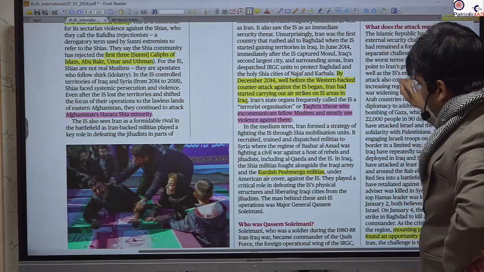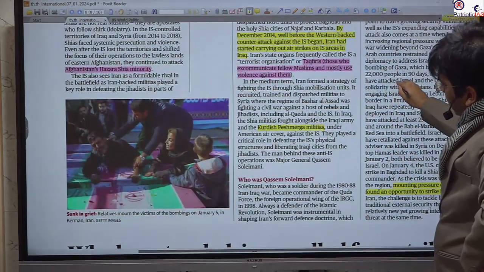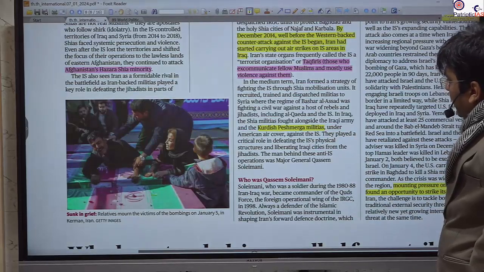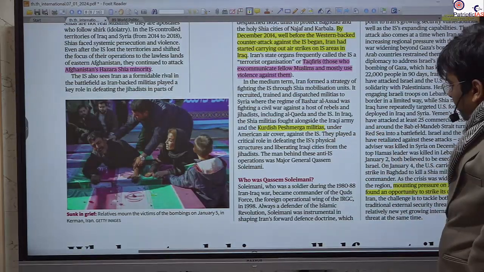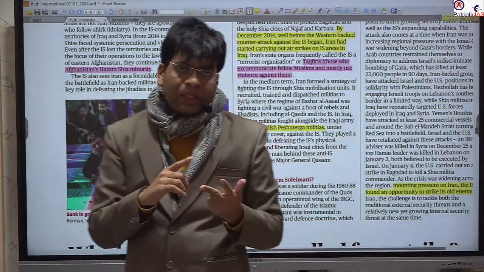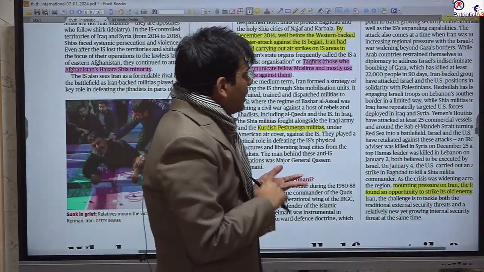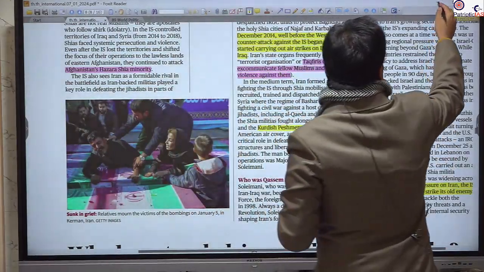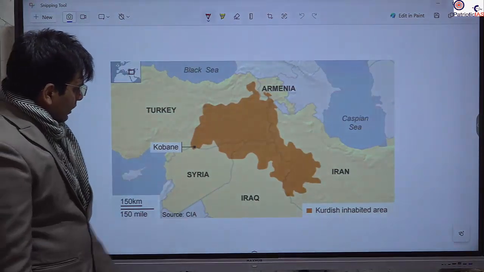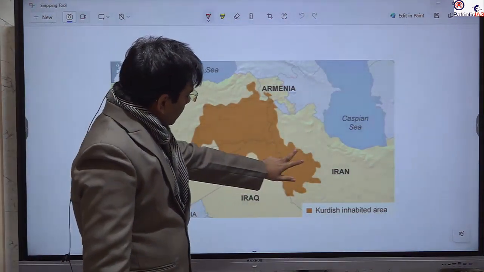This word is important. You should also know where the Kurdish Peshmerga militia and this community belong. This particular community belongs to the border area of Iran, Turkey, Iraq and Syria. Let me show you so it will be clear. This is the Kurdish area. This is the Iranian border area.